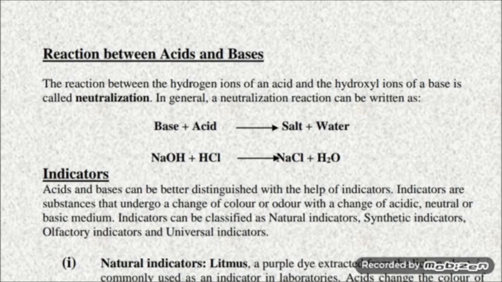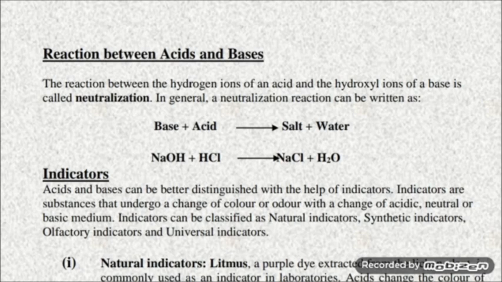The base here is sodium hydroxide. You can see in the reaction NaOH plus acid HCl. When they react together, they form salt, sodium chloride, NaCl, and water, H2O. So this is a neutralization reaction. Bases neutralize the effect of acids when they react with acids.